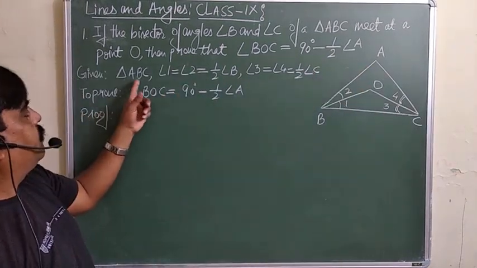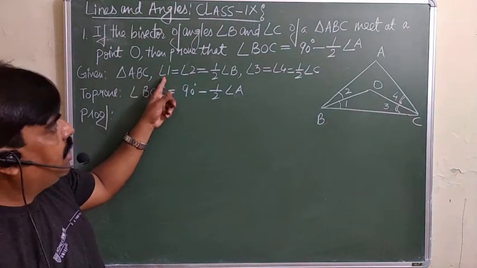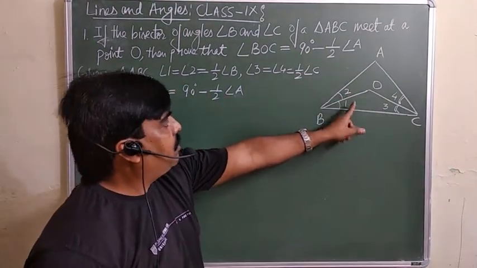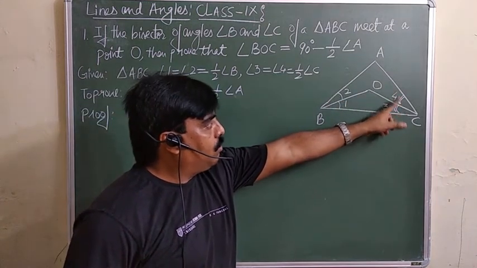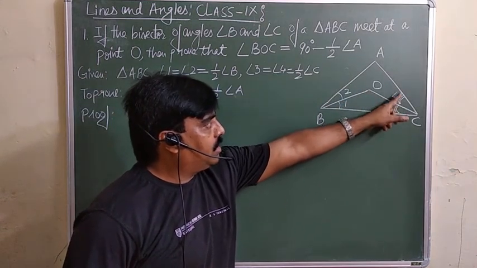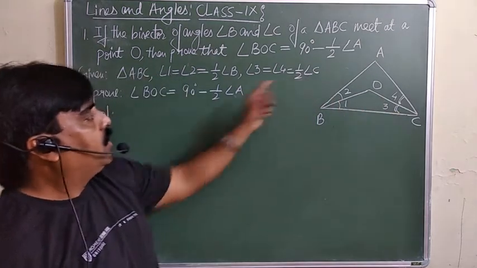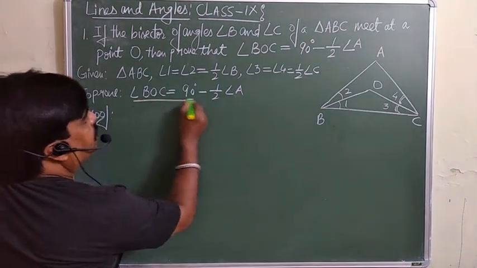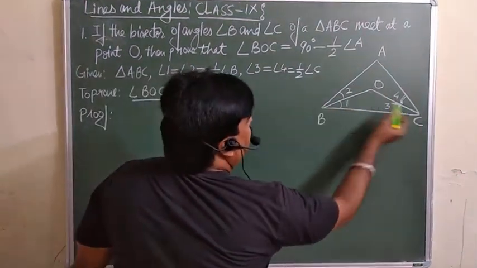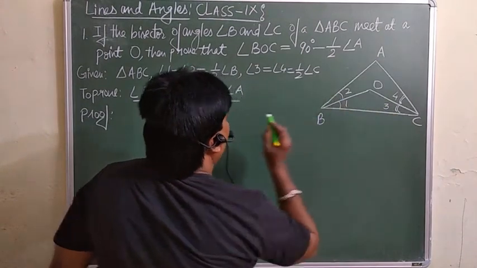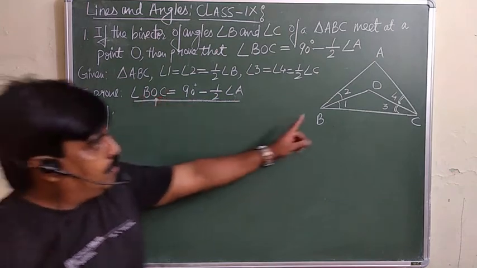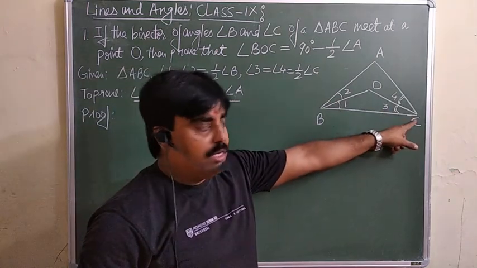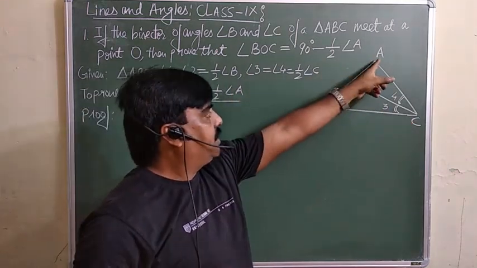So the information given: in triangle ABC, angle 1 plus angle 2, they are equal, and they have to be equal to half of angle B. Angle 3 is equal to angle 4 because OC is a bisector, so that will be equal to half of angle C. We are supposed to prove that angle BOC is related to half of angle A. So keep your eyes here only. What exactly do we want? We want BOC. So BOC is coming in triangle BOC, and we want angle A, that is in triangle ABC.